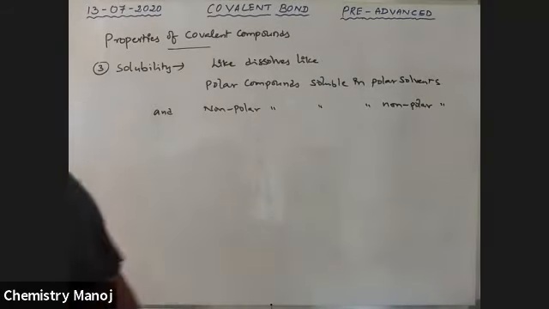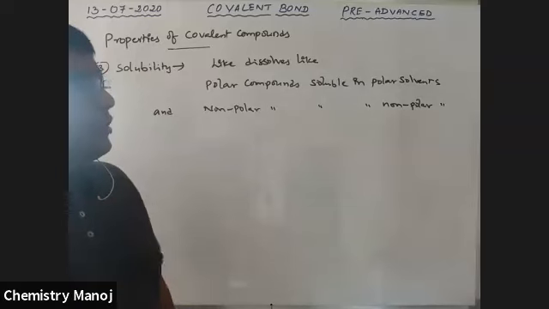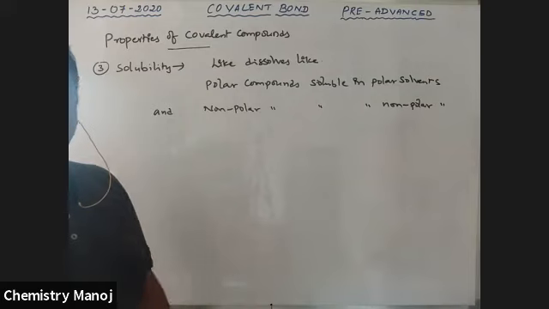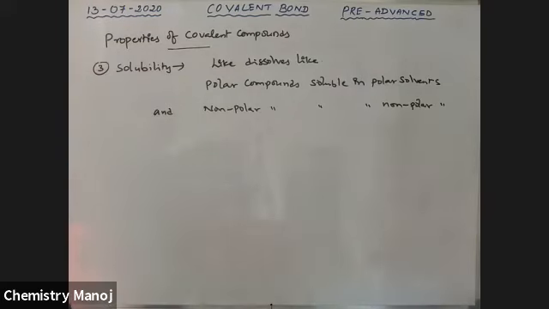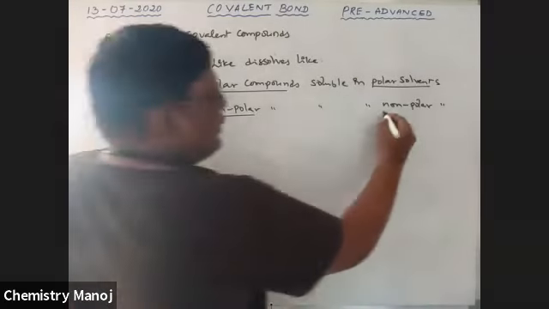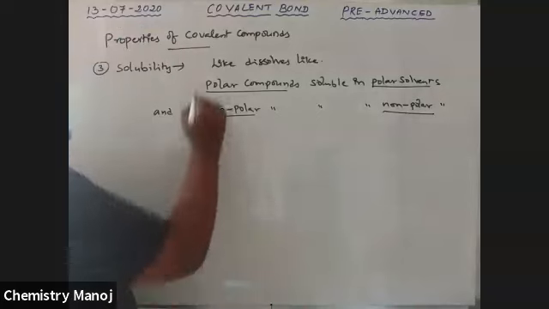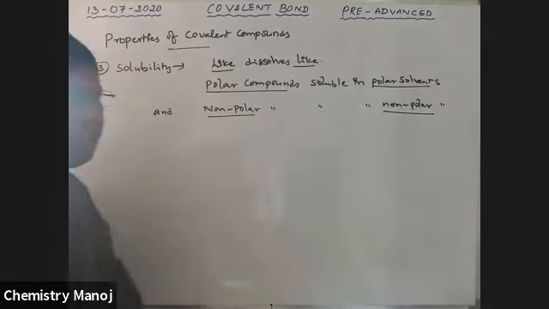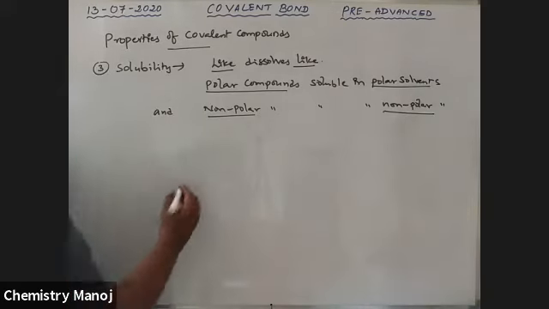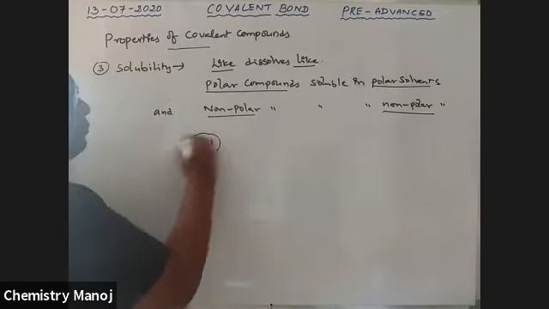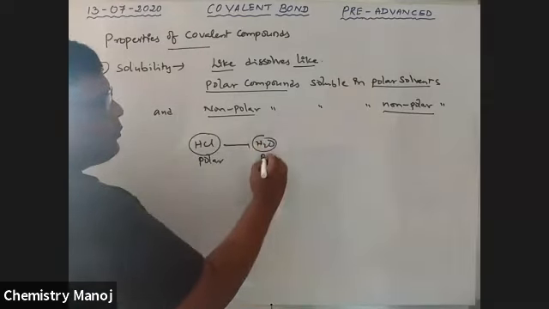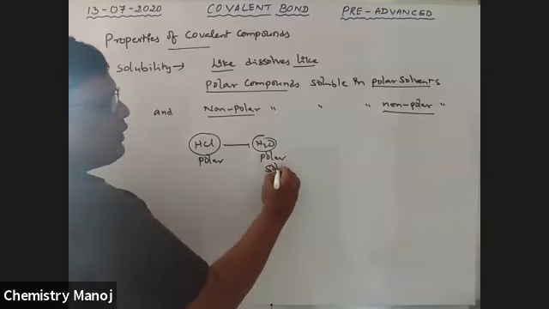Polar compounds are soluble in polar solvents. Non-polar compounds are soluble in non-polar solvents. Like compounds dissolve like compounds. See here, my dear boys, HCl is a polar compound and water is a polar solvent.